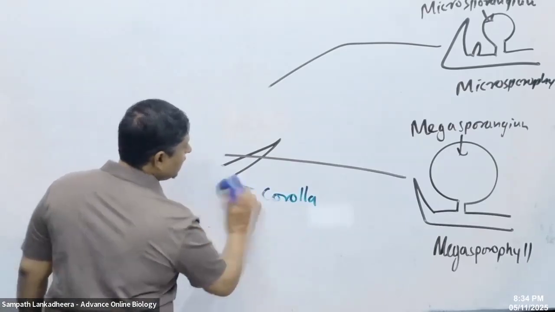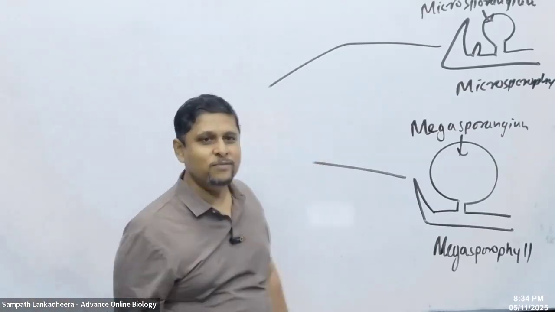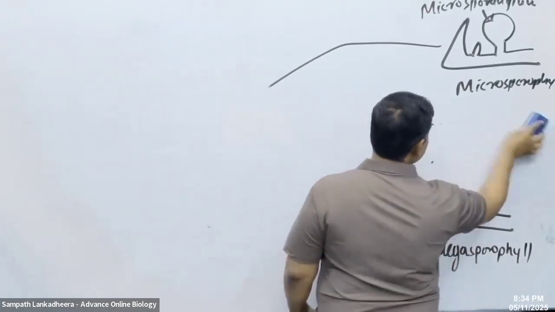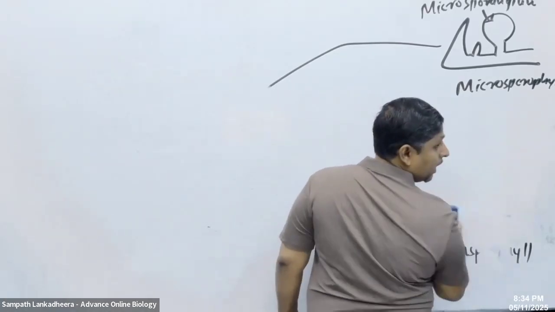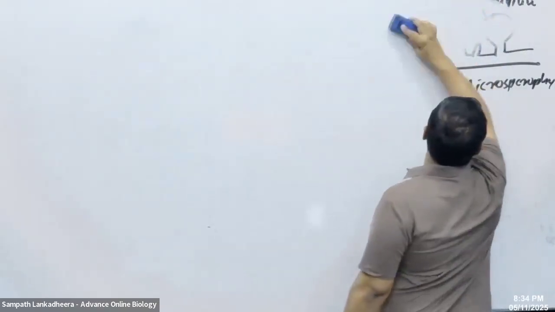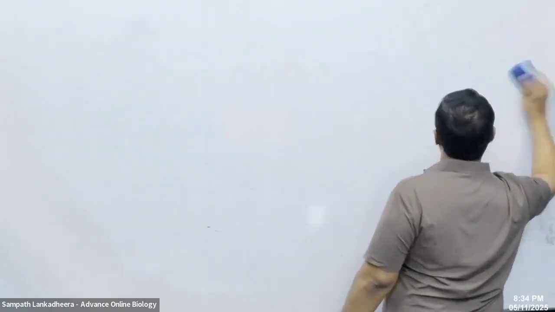You know unisexuality, I don't have to describe that. You also know self-infertility: when the pollen falls on the same flower, they don't pollinate. But what is heterostyly?